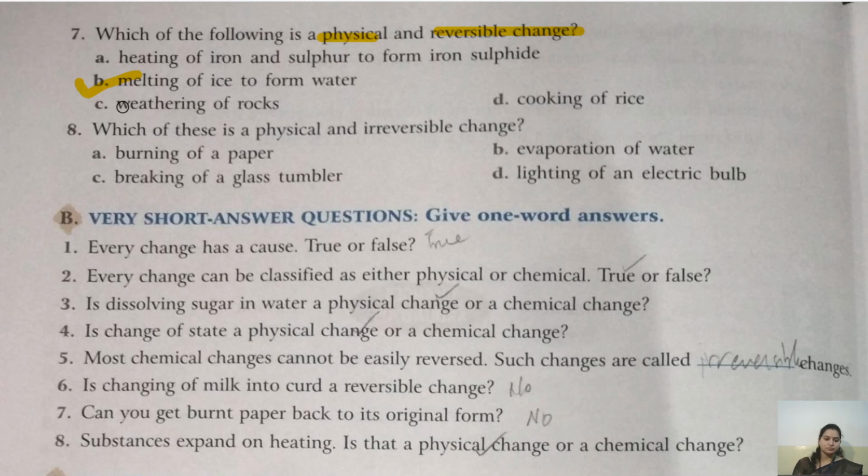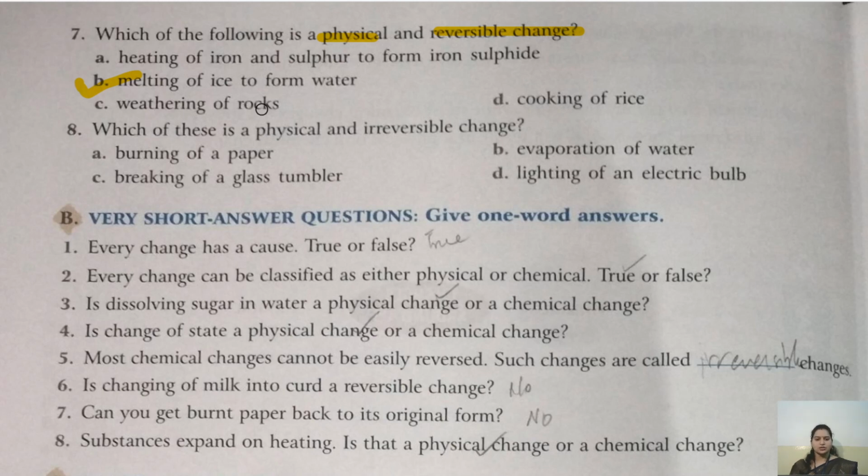Let's see the weathering of rock. Weathering of rock क्या होता है बेटा? When the lower portion of the rock is heated and it is converted into small soil or rock, it is called weathering of rock. Or we can say formation of soil is done with the help of weathering of rocks. So once soil is formed, we cannot convert it back to the rock.